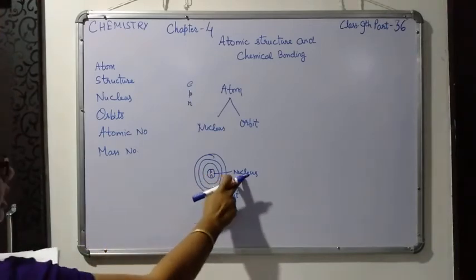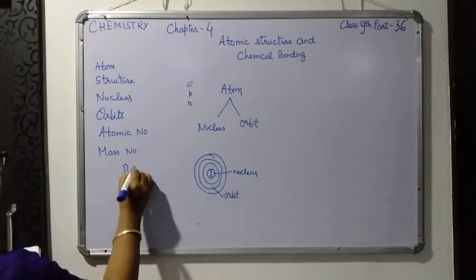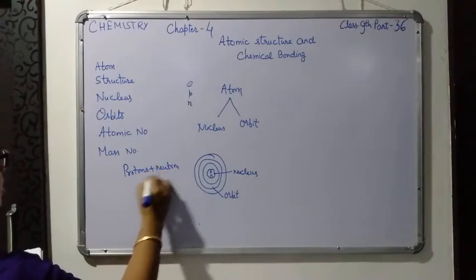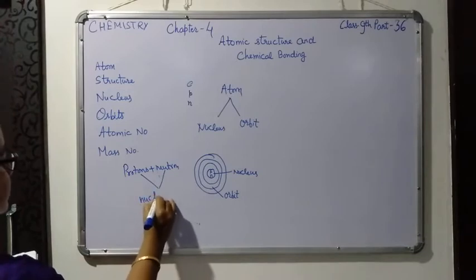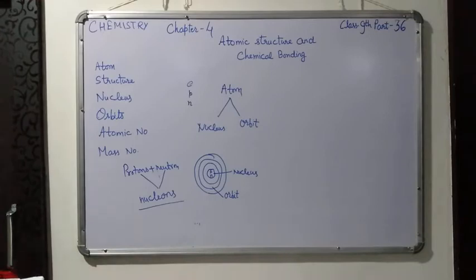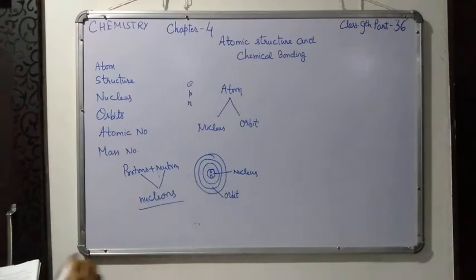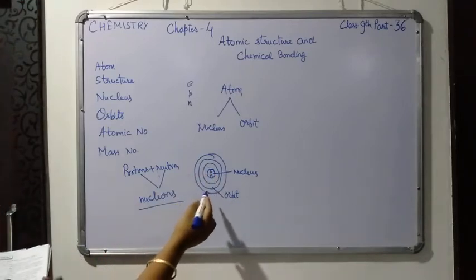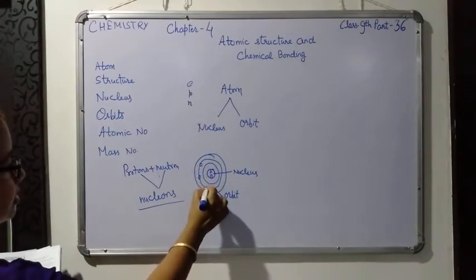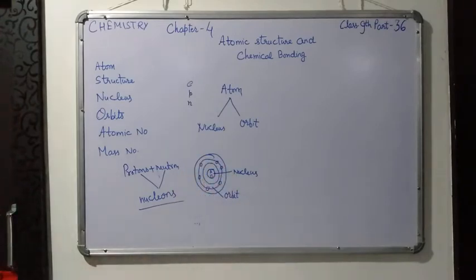So the nucleus contains protons and neutrons. Protons plus neutrons are collectively known as nucleons. They are found in the central part of the nucleus of the atom. And what about the orbit? They are the imaginary paths where electrons revolve around the nucleus of an atom. So this is the structure of an atom.